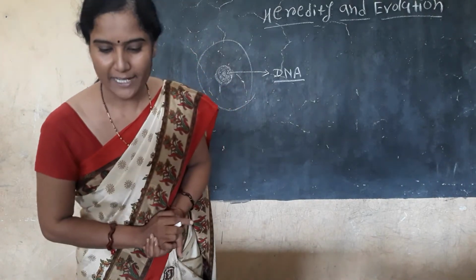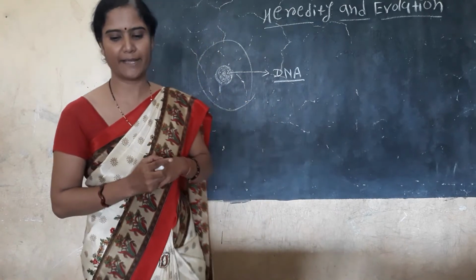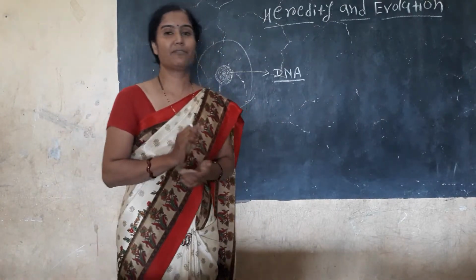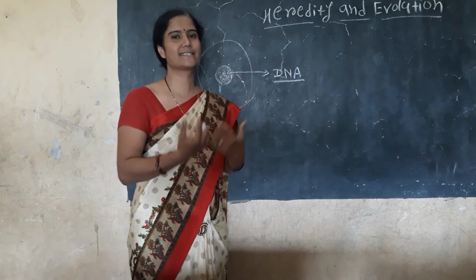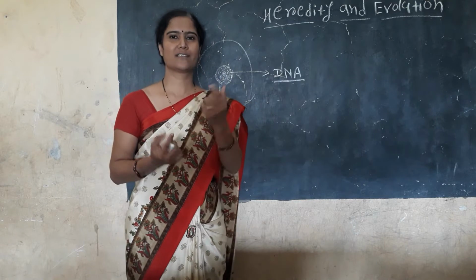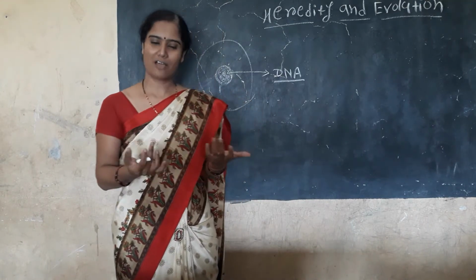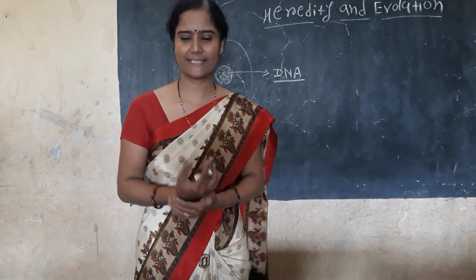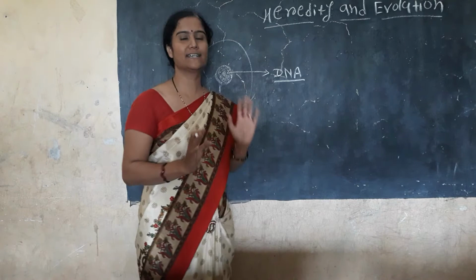Okay. And now the second question, what do we call the process of transfer of physical and mental character? You know very well physical characters means the appearance, what you can see, like hair color, skin color, nose, the shape of face, the height. All those are physical characters.